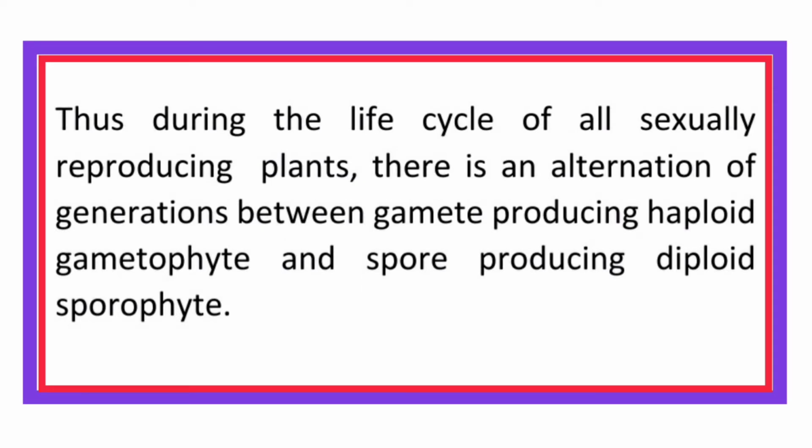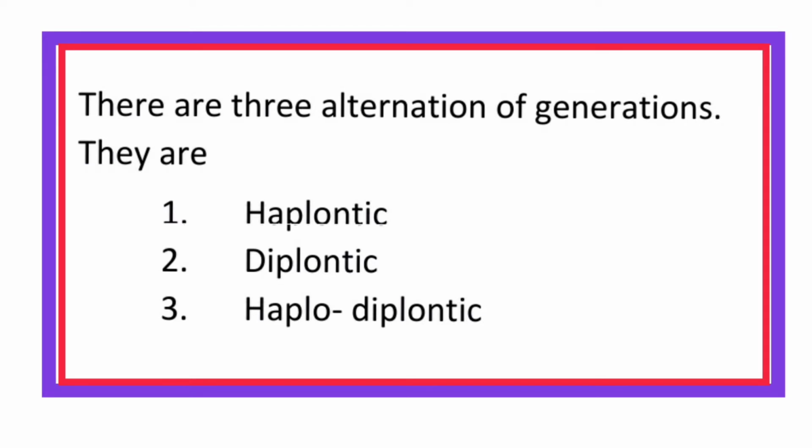Thus, during the life cycle of all sexually reproducing plants, there is an alternation of generations between the gamete-producing haploid gametophyte and the spore-producing diploid sporophyte. There are three types of life cycles. They are haplontic, diplontic, and haplodiplontic.